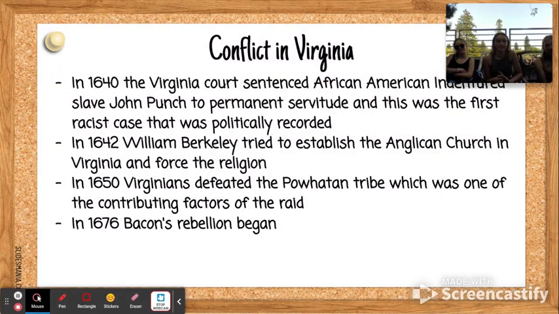Conflict in Virginia. In 1640, the Virginia court sentenced African American indentured servant John Punch to permanent servitude, the first racist case that was politically recorded. In 1642, William Berkeley tried to establish the Anglican Church in Virginia to force the religion. In 1650, Virginians defeated the Powhatan tribe, which was one of the contributing factors to the raids, and in 1676, Bacon's Rebellion begins.